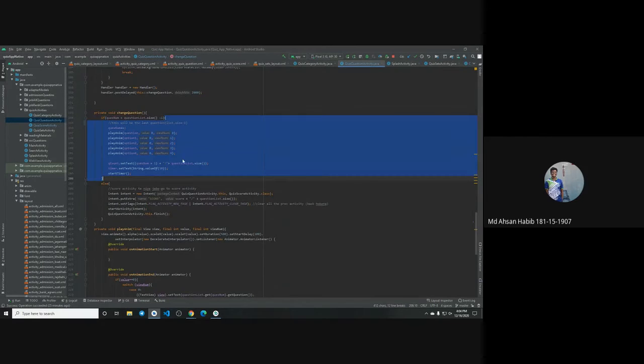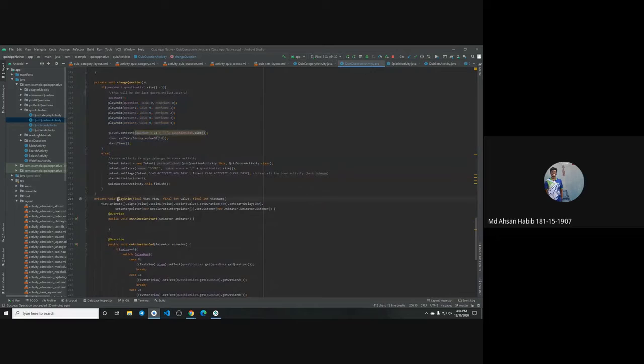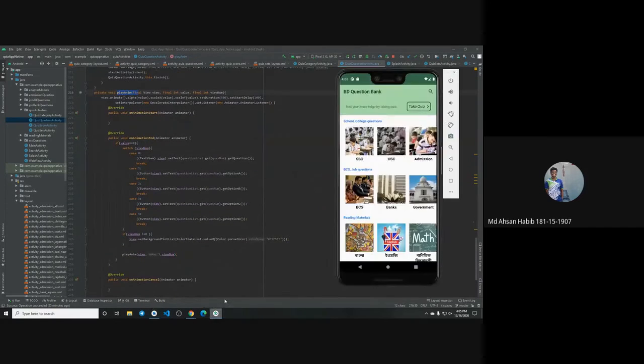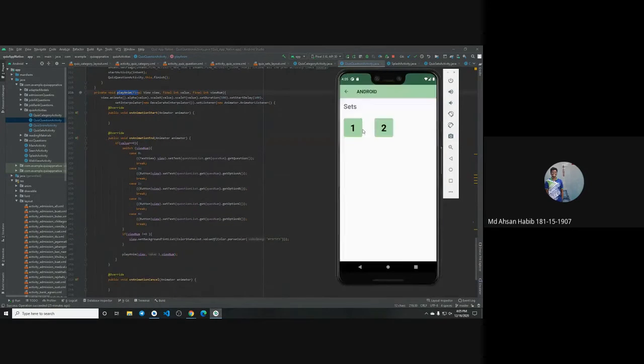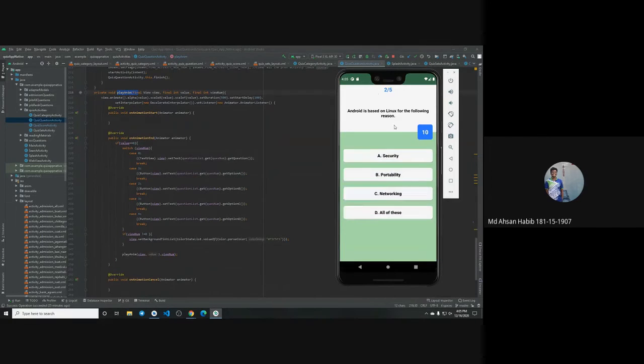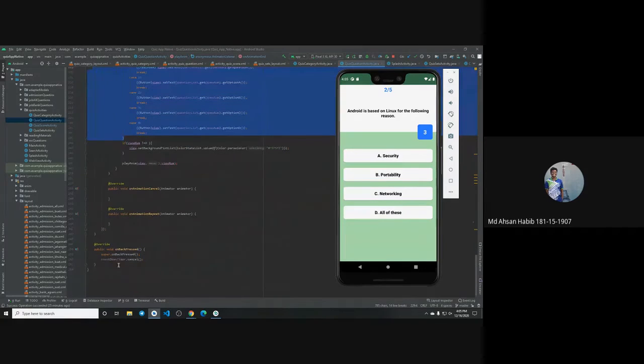There is one thing, this is the play anim. I have animated how the questions are changed, like if I go from Android to Apple, this is the animation. So for this animation, I have implemented this part. This is quite simple, and there's nothing to tell about it. And at last, I have called the on back pressed method.